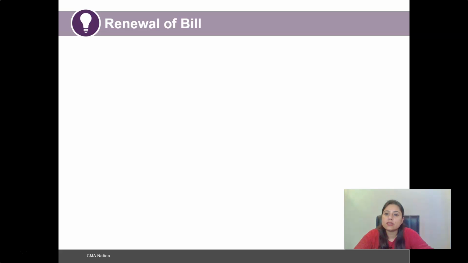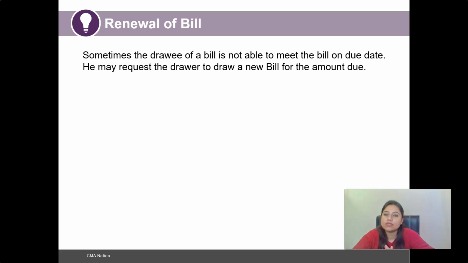Alright, moving on, let us take a look at the next concept, that is renewal of bill. It happens sometimes that the drawee of the bill is not able to meet the bill on the due date. The scenario is more or less the same. However, in the case of dishonor of bill, the acceptor simply refuses to honor his commitment. In the case of renewal of bill, the drawee is not able to meet the bill on the due date. For instance, the drawee is able to make a part payment or is asking for more time, or it could be anything.